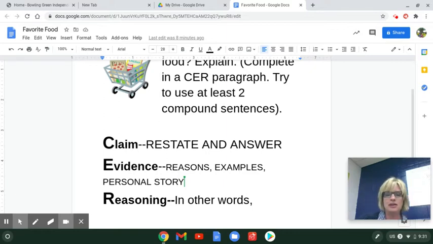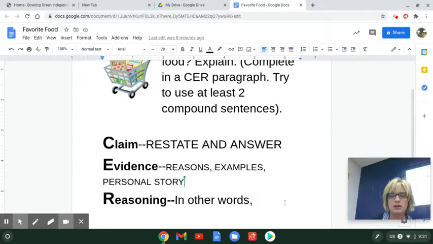Now, the first thing we got to do is do a claim. We got to restate an answer, so I would say my favorite food is... Then evidence: I can use reasons, I can use examples, and then I end with a reasoning sentence, and I start that with "in other words." Now we did CER when we were talking about text evidence. Our evidence is always "the text says," but this time you're the expert and you're going to give your own evidence.